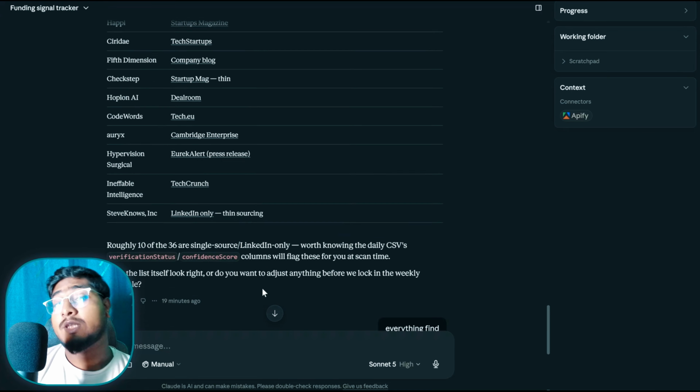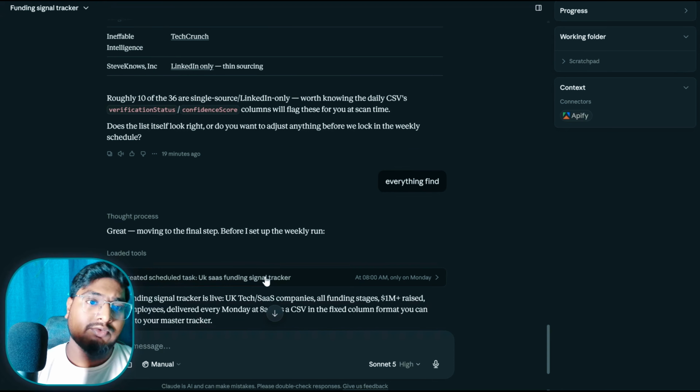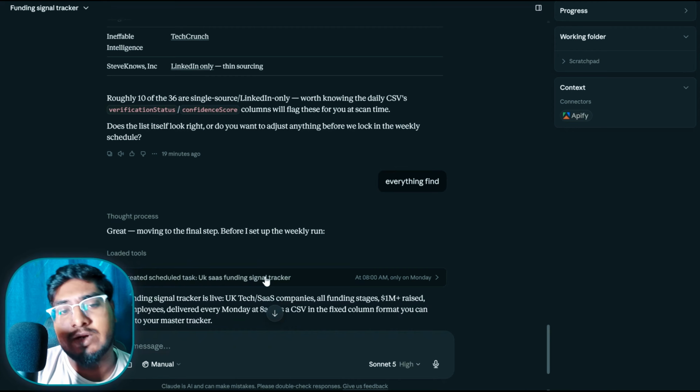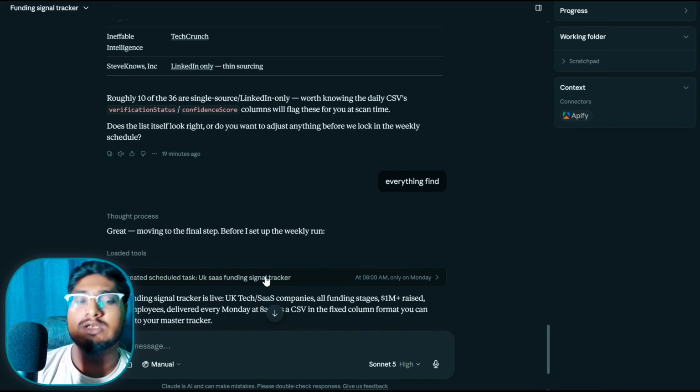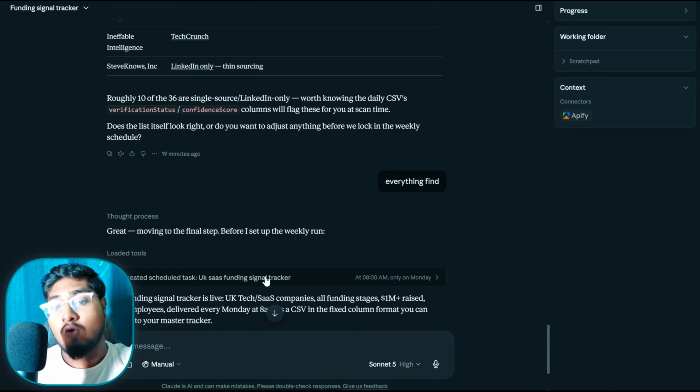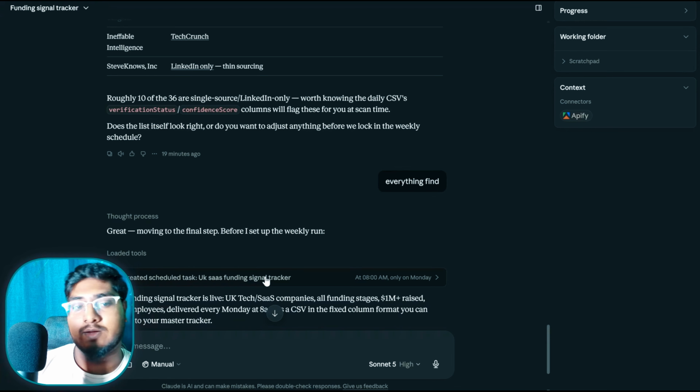And if you think you need to tweak something, just say, okay, I don't like this. Explain it: I don't like this company type. I want to remove the exclusion. I don't like this employee type or location. Try to make sure it has every rule you think you need before it qualifies the funding round. Just give everything.